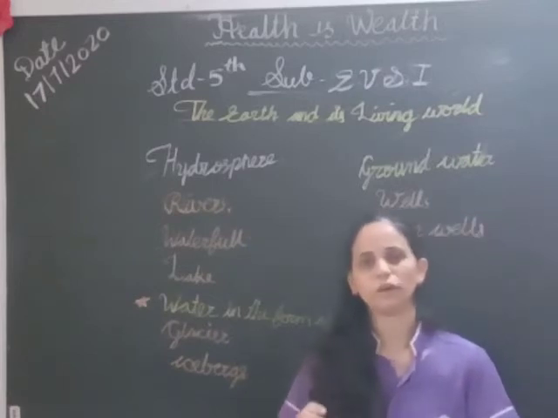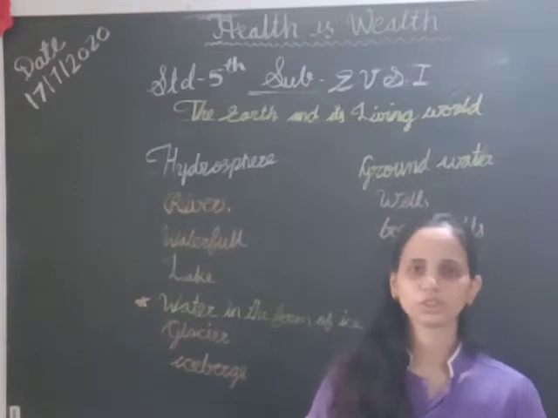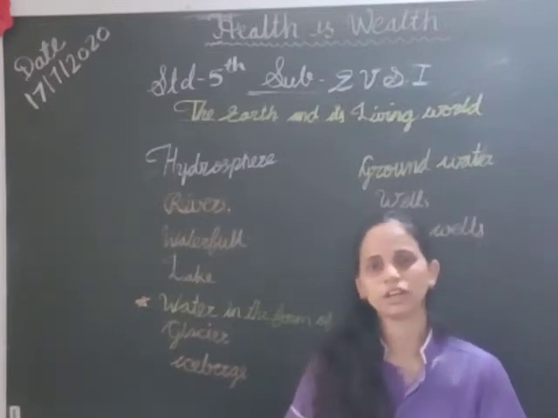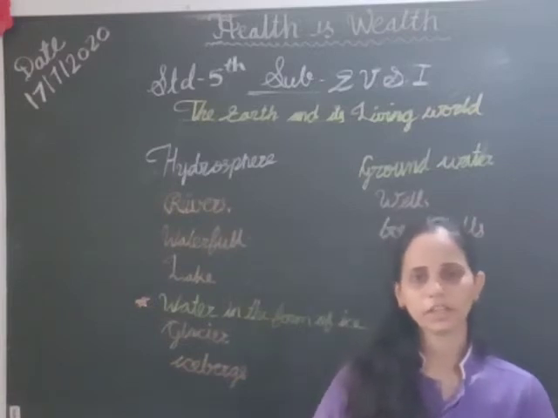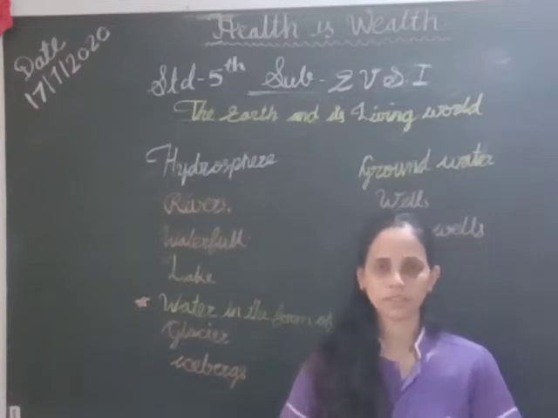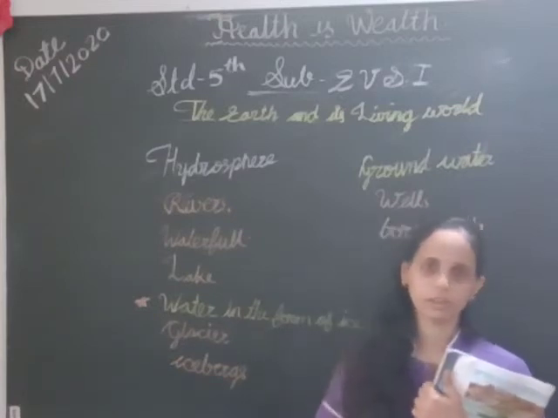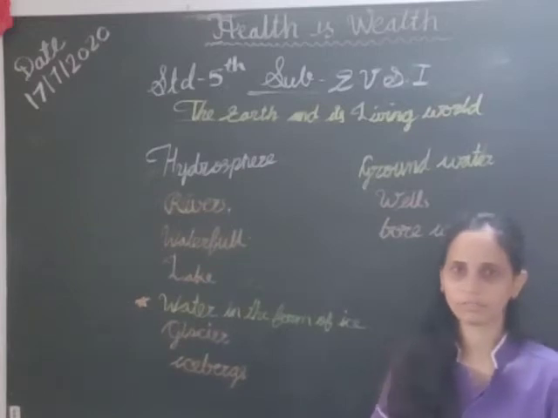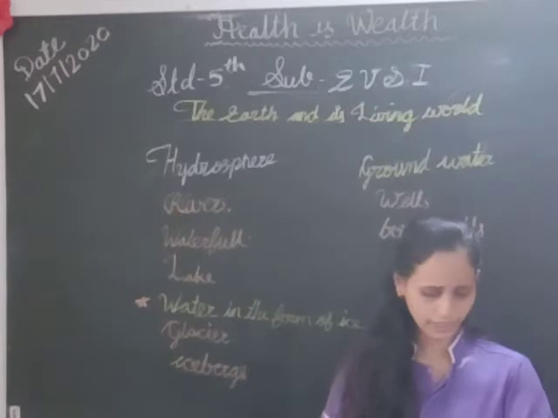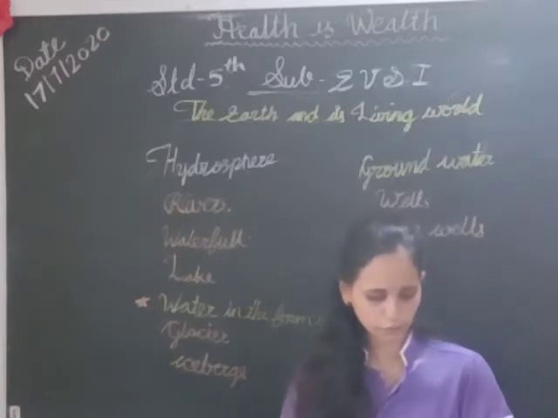Small rills, small brooks and small streams come together and increase their size. That's why the river is big, because those three come together and form the river. That's what are called the tributaries.